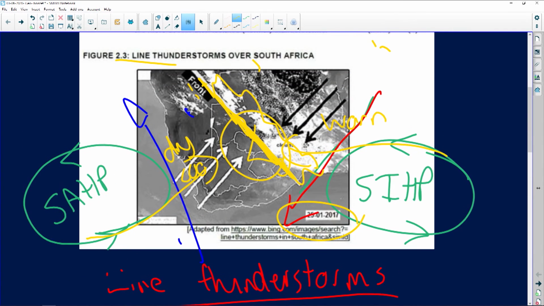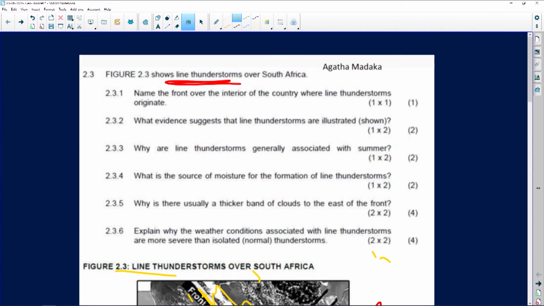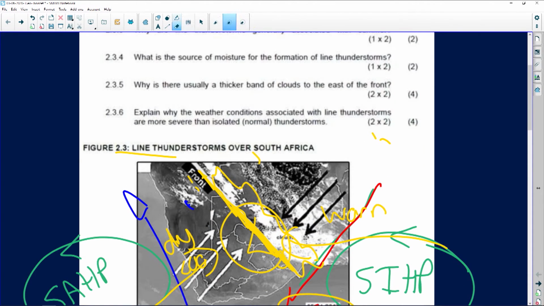Why the moisture front? Because it separates dry, cool air from warm, moist air. Okay. So we've answered that question. If we look at question 2.3.2, what evidence suggests that line thunderstorms are illustrated, shown? Okay, I just want to clean my diagram a little bit. Now, what's the evidence?